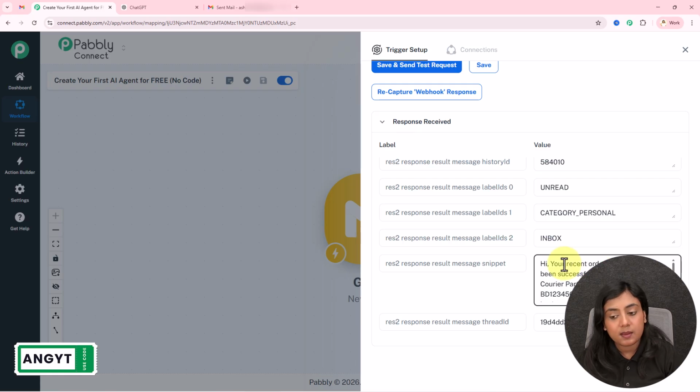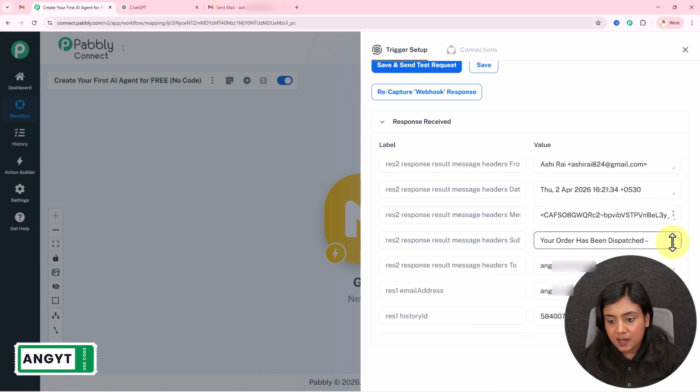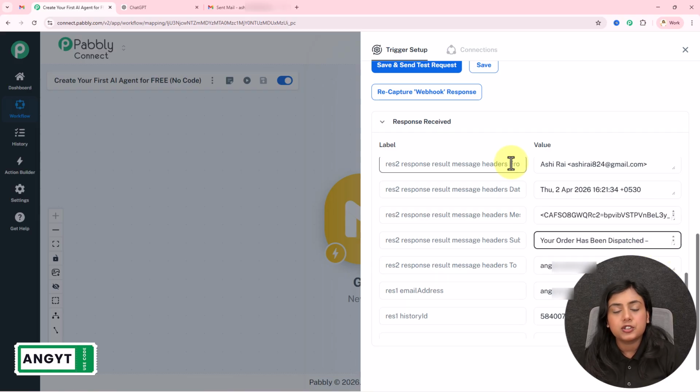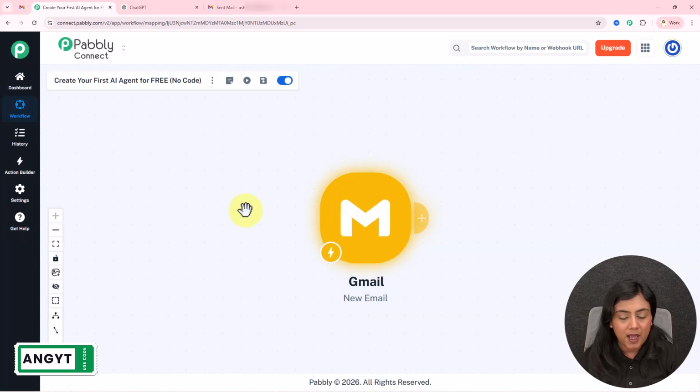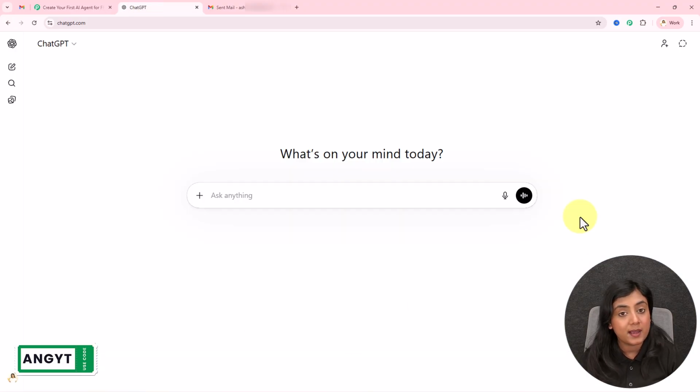You can see this is the same body: Your recent order has been successfully dispatched. If I further scroll down, you will see the same subject as well: Your order has been dispatched, tracking details are inside. So now, as I have captured the response in my trigger, this means that Gmail is connected to Pabbly Connect.